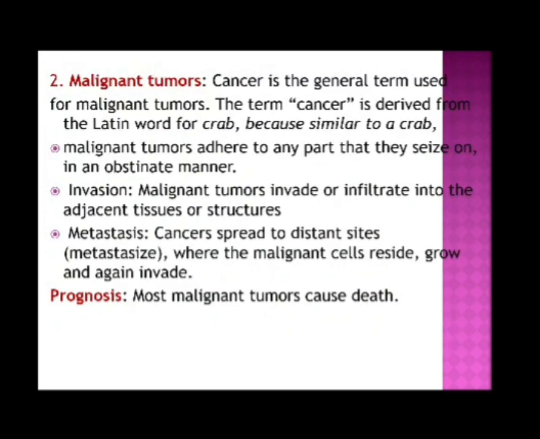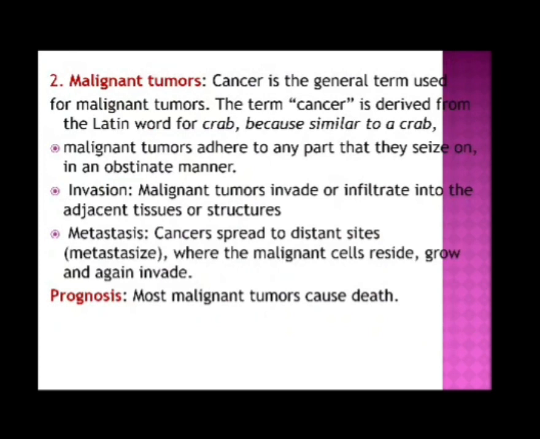What are malignant tumors? Cancer is the general term used for malignant tumors. The term cancer is derived from the Latin word for crab because, similar to a crab, malignant tumors adhere to any part that they seize on in an obstinate manner. Invasion.